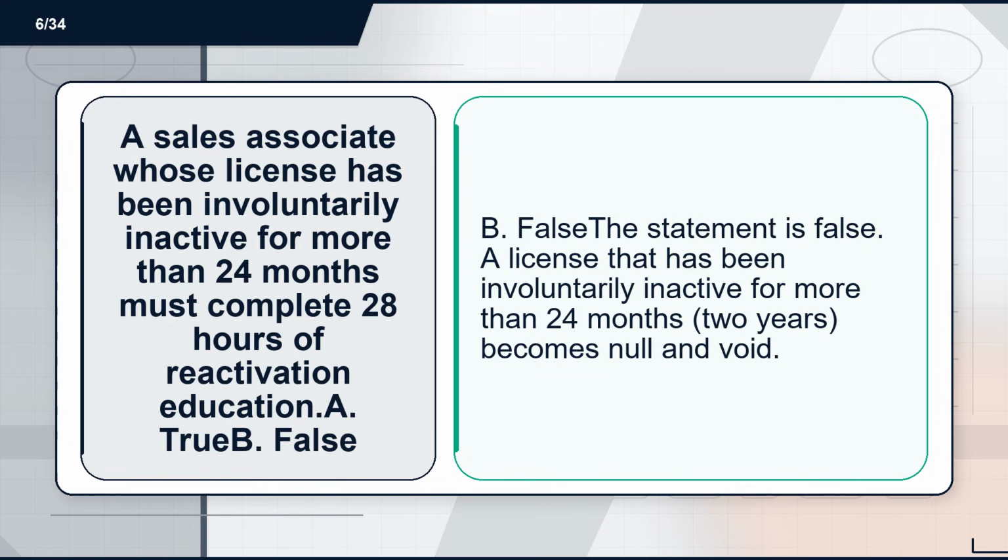Flashcard 5. Term. Current status. Definition. Indicates a licensee is up to date with respect to the DBPR's licensure requirements. Flashcard 6. Term. A sales associate whose license has been involuntarily inactive for more than 24 months must complete 28 hours of reactivation education. A. True. B. False. Definition. B. False. The statement is false. A license that has been involuntarily inactive for more than 24 months, 2 years, becomes null and void.